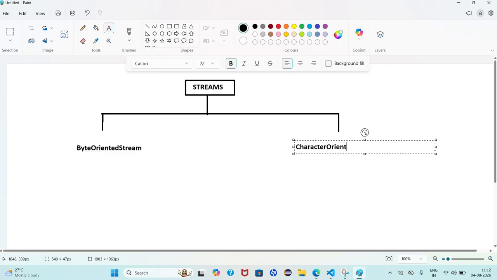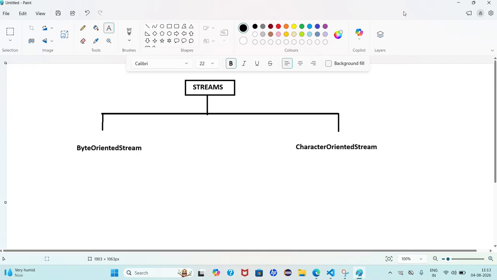Character oriented stream. Sir, what is meant by this character oriented stream? Byte oriented stream is able to carry data in continuous flow from input devices to the Java application and to output devices in the form of bytes. Same, the character oriented stream is also able to carry data in continuous flow from input devices to the Java application and Java application to output devices in the form of characters.